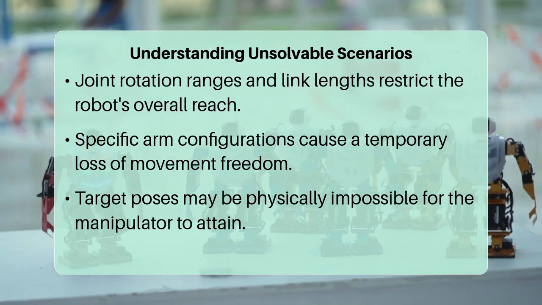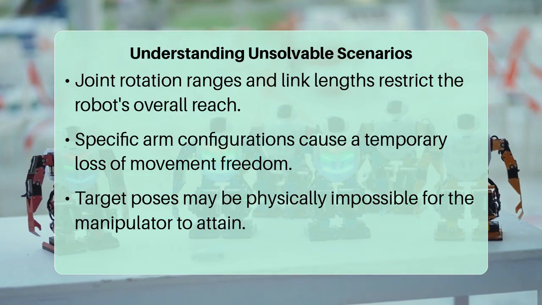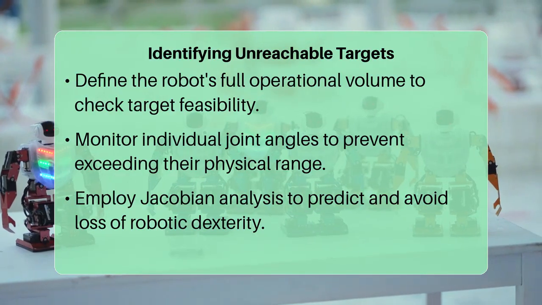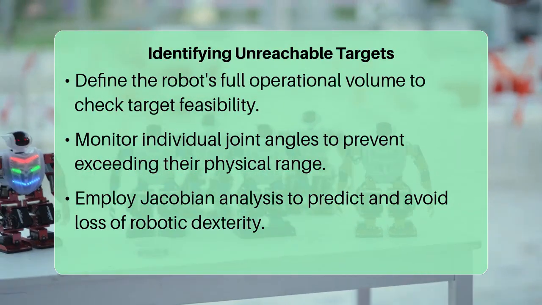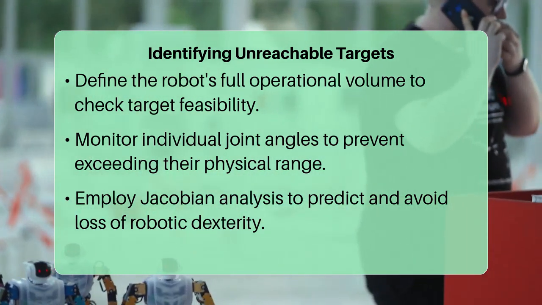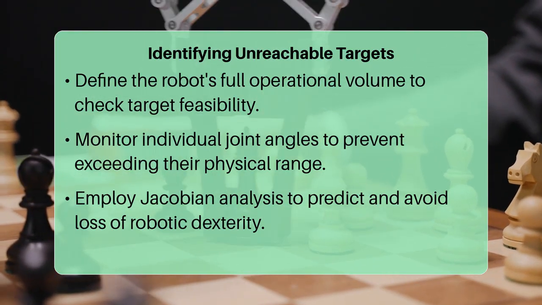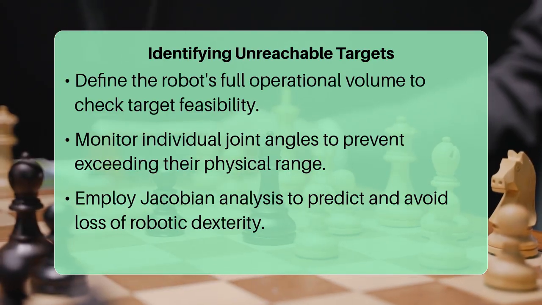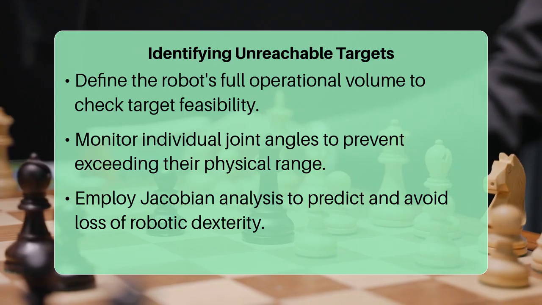To identify or predict these unsolvable situations, a robotics engineer often starts by analyzing the robot's workspace. This is the entire volume of space that the robot's end-effector can possibly reach. Keeping the target pose within this defined workspace is the first step. Furthermore, checking for joint limit violations during path planning is crucial. If a calculated joint angle exceeds its physical limits, it is an immediate indicator of an unreachable pose.